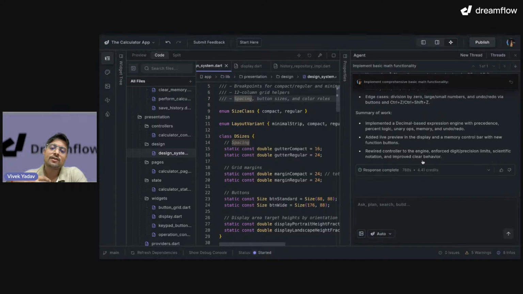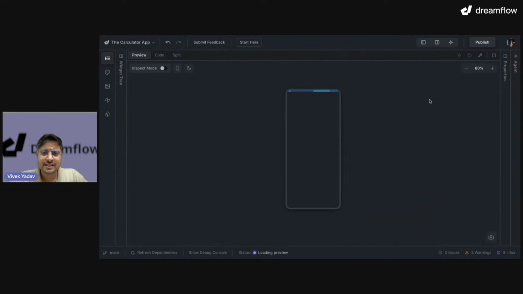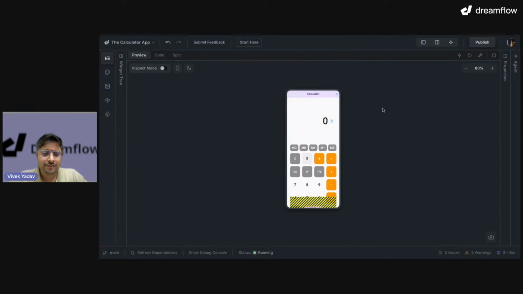As the complexity of our project grows, the model takes more time to understand so that it fixes the right problem. It does not go and do any random stuff. So for that, it will take a little more time and utilize a little more credits. Let's look at what has been done for us. Let me close the agent and focus on the preview.